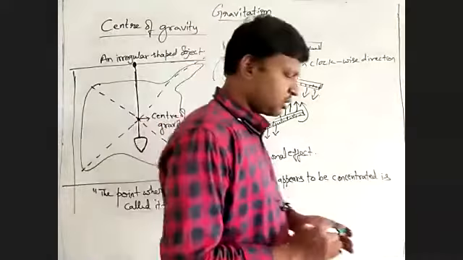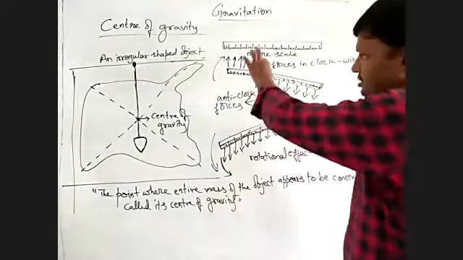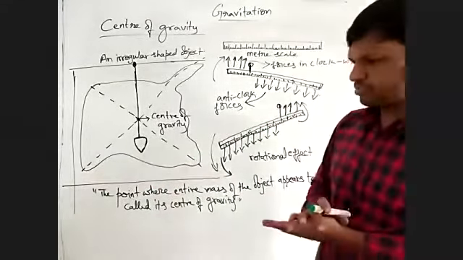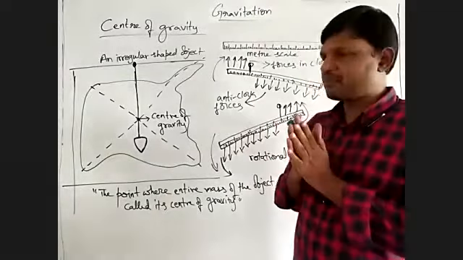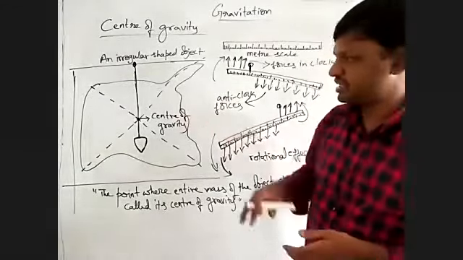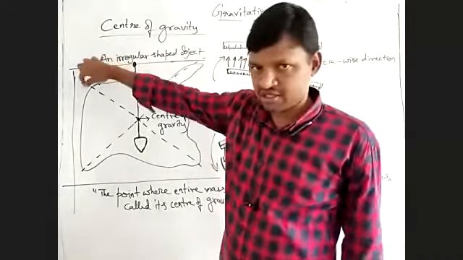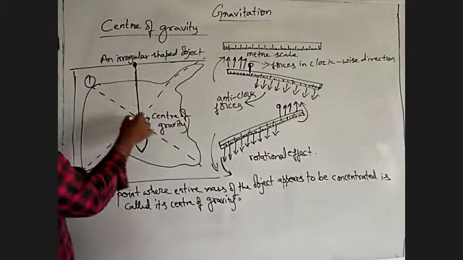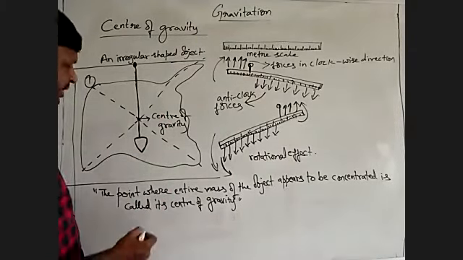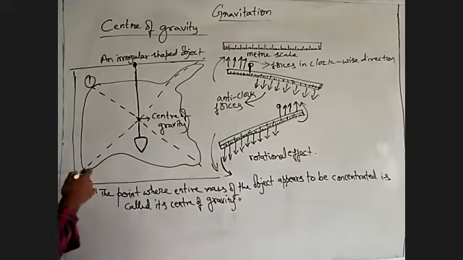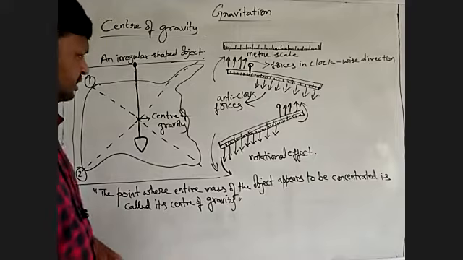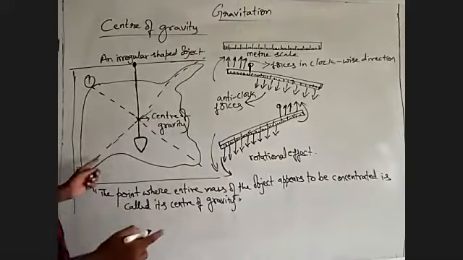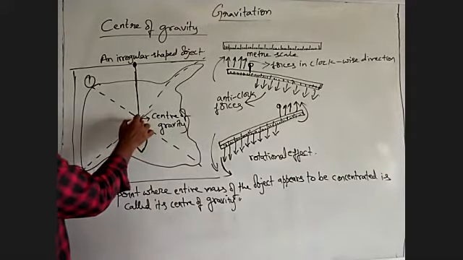So that is the concept of center of gravity. That means here, when you are catching hold of this scale, suppose this is a regular object. So this scale is a regular object, but how to find the center of gravity for an irregular object, something like this? You have to catch here first, and then draw an imaginary line. Then it is not getting balanced, so you have to catch at this point once again, or some other point, so that you draw another vertical line with respect to this one.